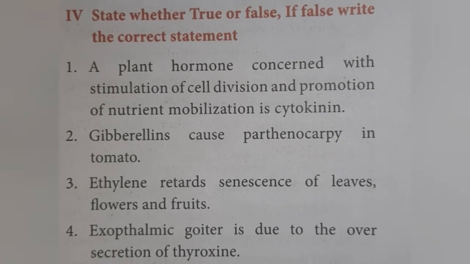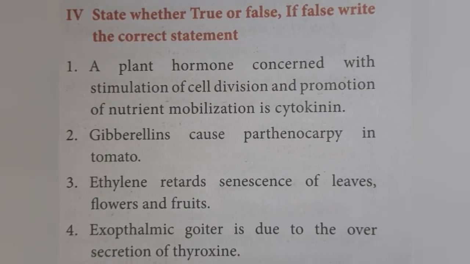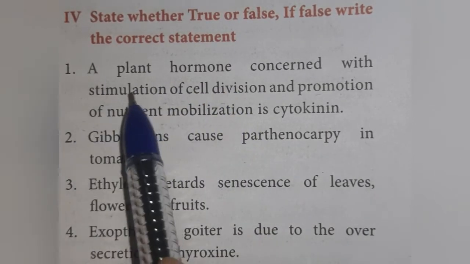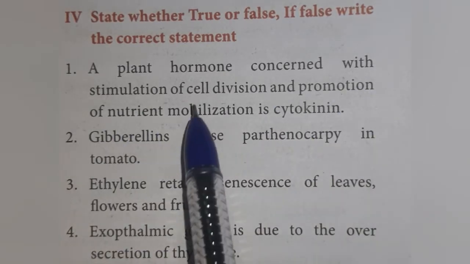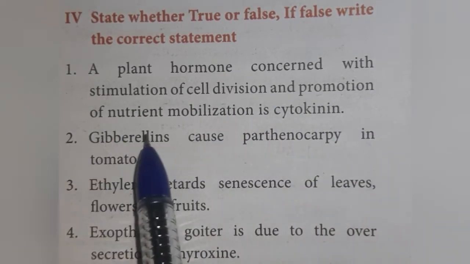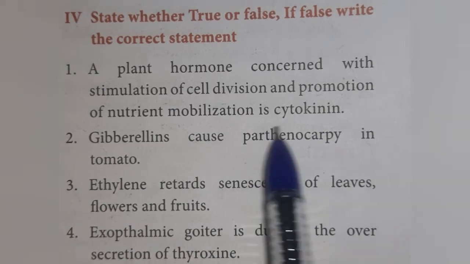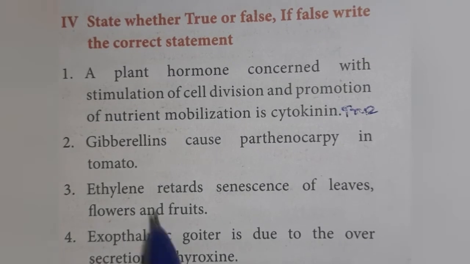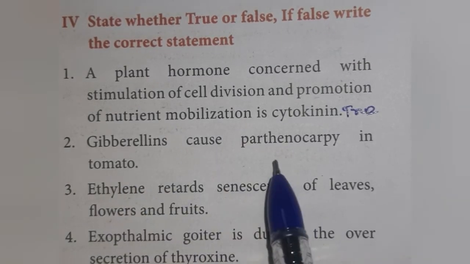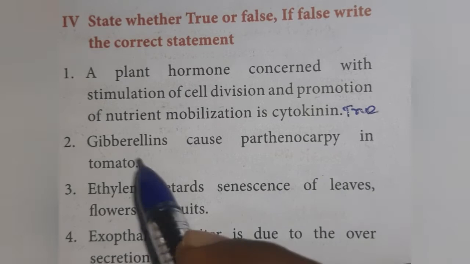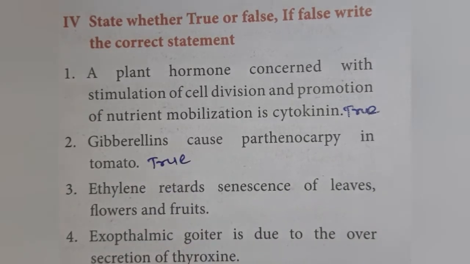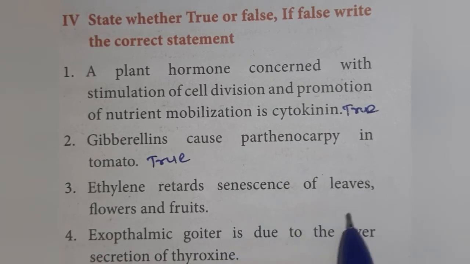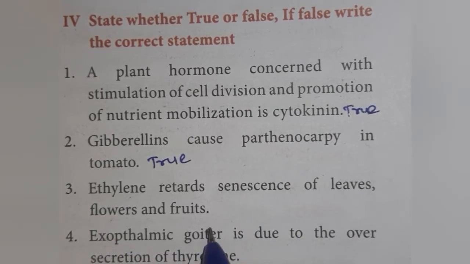Next, we'll see the true or false. State whether true or false. If false, write the correct statement. First statement, a plant hormone concerned with stimulation of cell division and promotion of nutrient mobilization is cytokinin. True. Second one, gibberellins cause parthenocarpy in tomato. Second one also true.